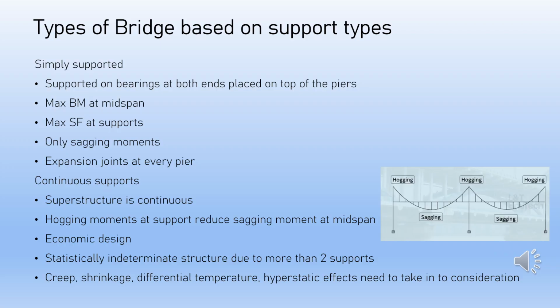Bridge superstructures are continuous over multiple spans, longitudinally over bearing supports. Compared to simply supported designs, gravity loads generate hogging moments at supports, reducing sagging moments at mid-span, which may lead to economic design. This system is more complex in terms of design and construction when compared to simply supported. A continuous bridge is a statically indeterminate structure since it has more than two supports. Creep, shrinkage, differential temperature, hyperstatic or secondary effects of prestress, etc. should be taken into account during design. The construction scheme should also be considered as the structural system may change over time.